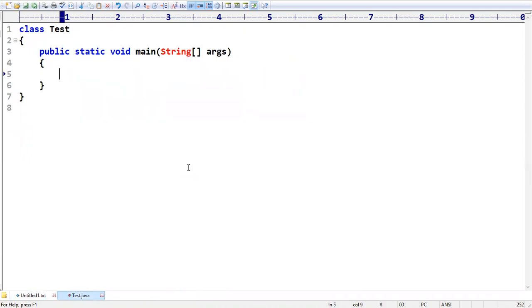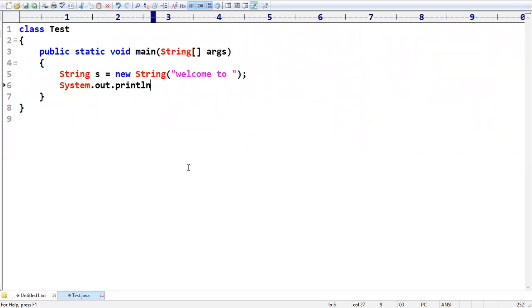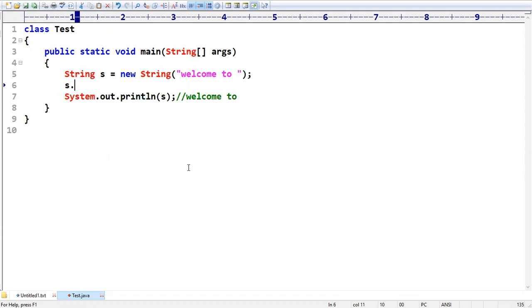What is that? I have a string s is equal to new String of welcome to, like this I have. Sir, if I am printing System.out.println of s, what answer are we going to get? Welcome to is the answer. Now my requirement is s.concat. Could you please perform the concatenation operation on this string? I want to add Java. So my expected answer is welcome to Java.